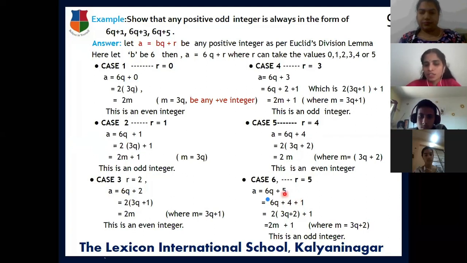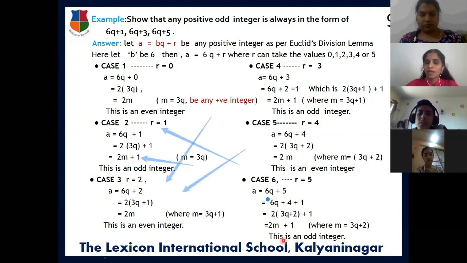Sixth case, suppose the remainder is 5, you will represent a is equal to 6q plus 5. Okay? And you're getting 6q plus 4 plus 1, and this is an odd integer. Yes, I'm going to explain this again. Let us check it again in this way.